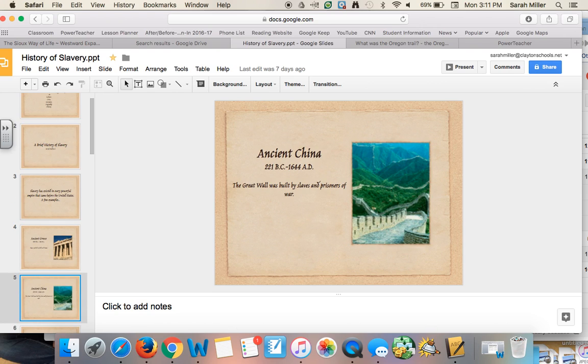Okay, so now we're talking about ancient China and the way that they enslaved people. One of the oldest civilizations, China has a long history of slavery. Slaves were made of war captives and kidnapping victims. People also sold themselves into slavery to satisfy debts. Some sold their wives and children instead.